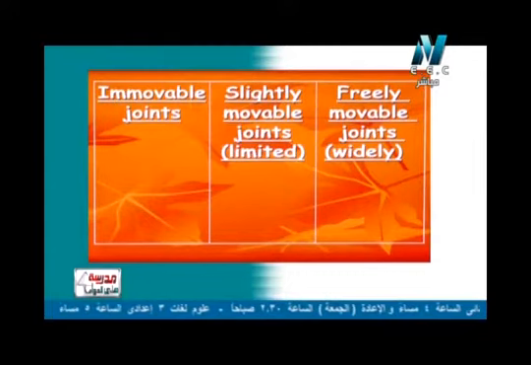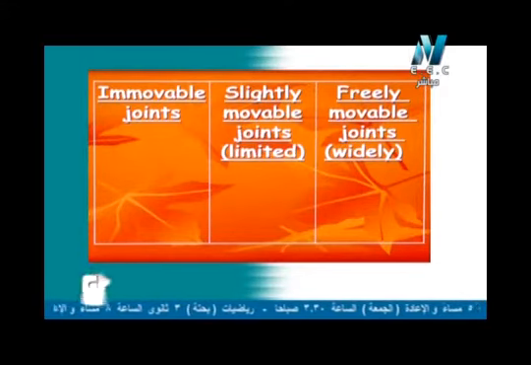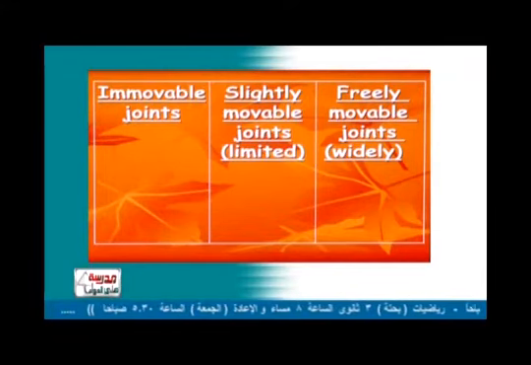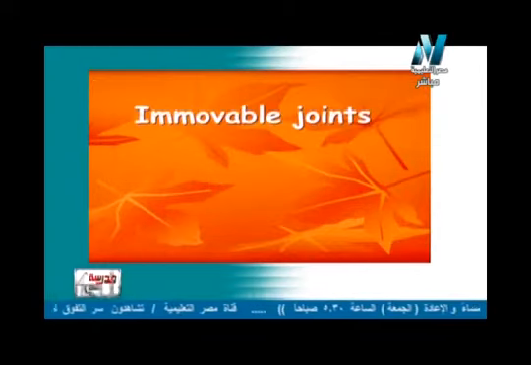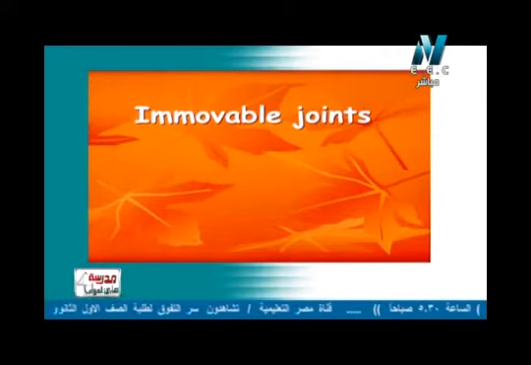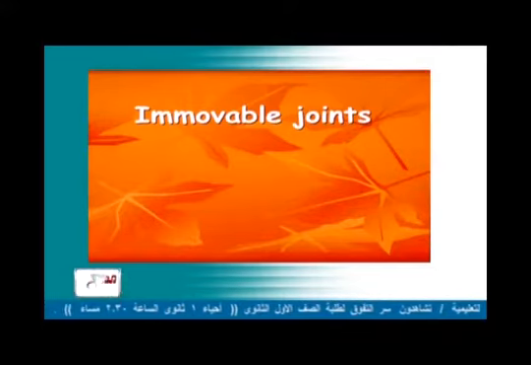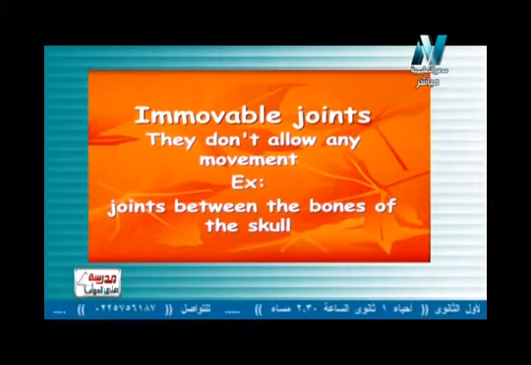Again, I have three types of joints, which are immovable joint, مفصل غير متحرك, slightly movable joint or limited movable joint, مفصل محدود الحركة, freely movable joint or widely movable joint, مفصل واسع الحركة. What's different between them? Let's start with the first one, which is the immovable joint, مفصل غير متحرك. What's meant by that? They don't allow any movement. هو مفصل ما بيسمحش بأي حركة.